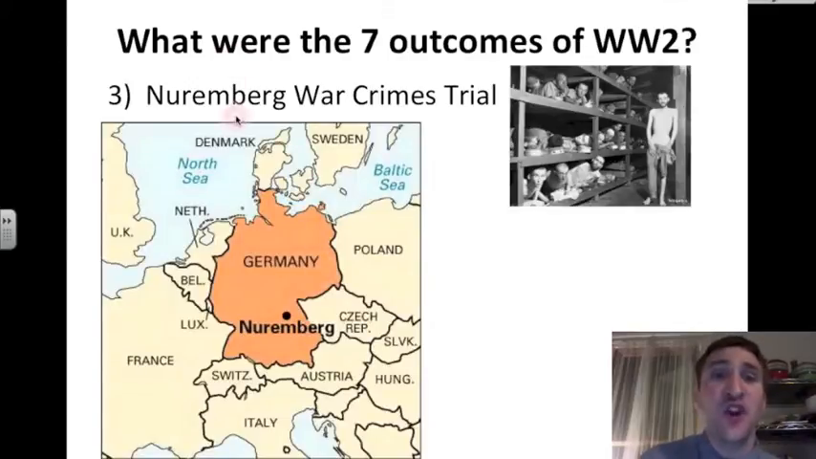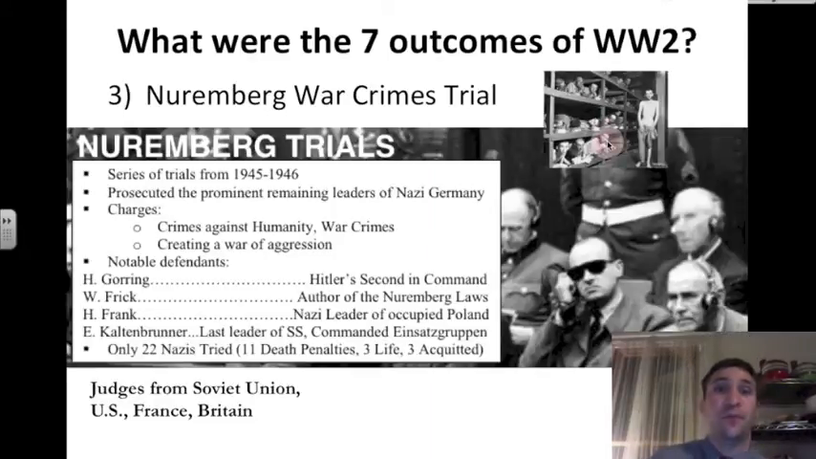Number 3, the Nuremberg War Crimes Trial is another outcome. Here is Nuremberg, Germany, in southern Germany, and this crimes trial determined what was to happen with those who planned and executed the Holocaust. And here is a picture of some of the Nazi leaders who are in court listening to a translation of the judges who are describing the Nuremberg trials.